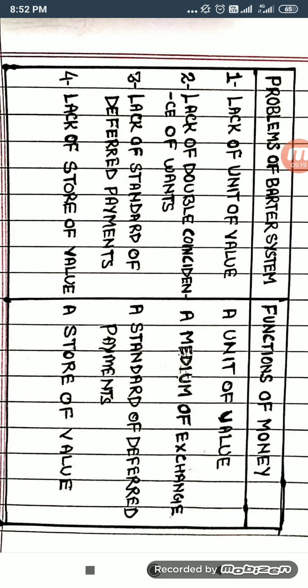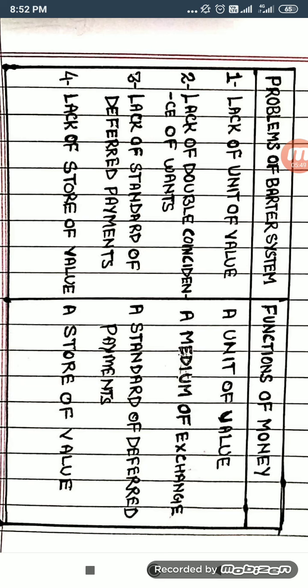So money as a medium of exchange solves the problem of double coincidence of want, because with the help of money we can purchase goods and services easily, and it is accepted by all because it is authorized by the government, and money has generalized purchasing power.